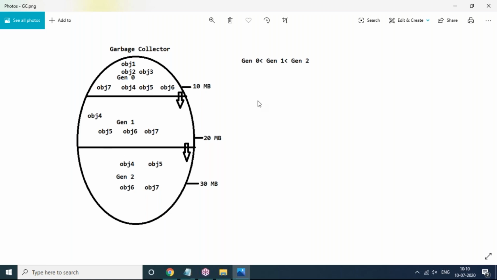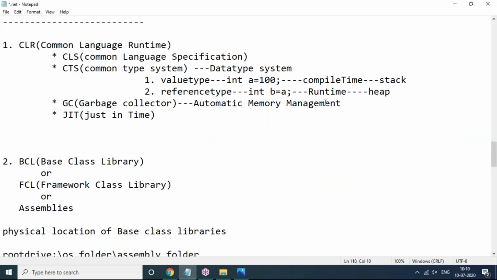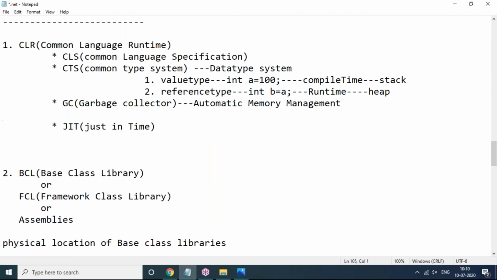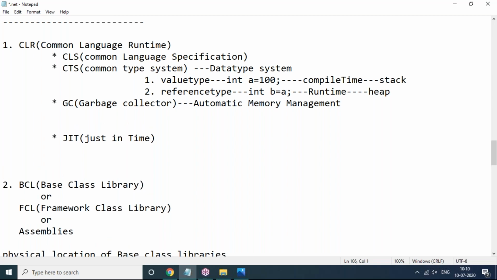I said so. Now coming to the picture, what is automatic memory management here? Generally, automatic memory management, as I told you clearly yesterday, is the process to provide memory for useful objects and to destroy memory from unuseful objects. Internally, the garbage collector has a separate engine.